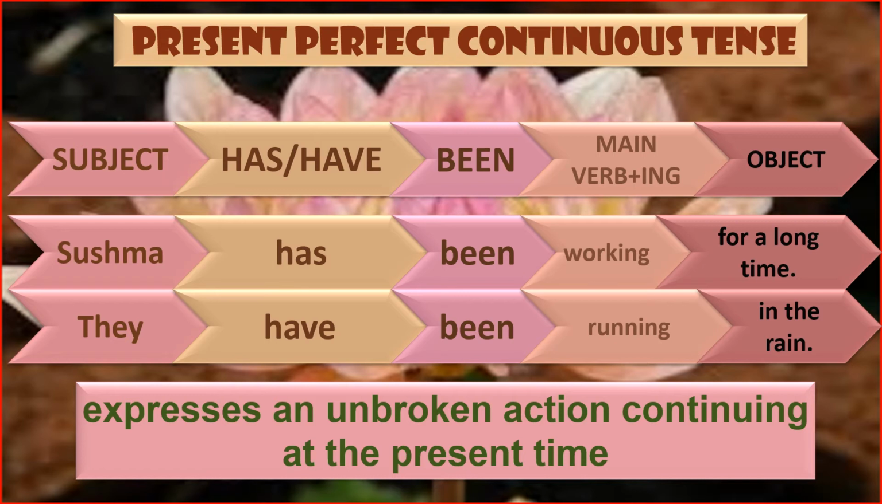Imagine this is an unbroken action continuing at the present time. Sushma still is working. Okay, till this point of time she is working. They have been running in the rain. They still are running according to the sentence. The process has started. We will not know when it will end. It is just like the present continuous tense.